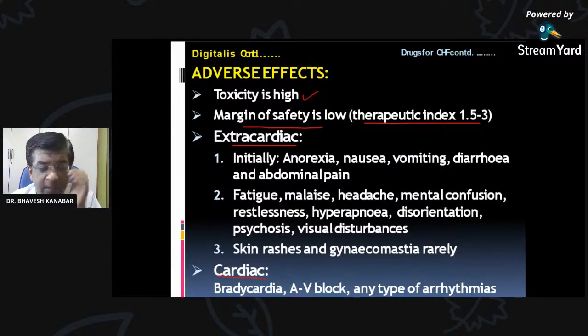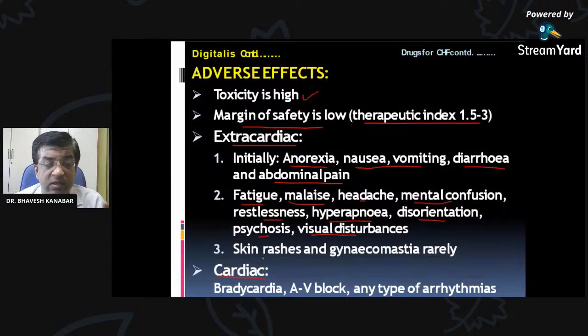Extracardiac means these are the side effects which are apart from the heart. Initially there can be anorexia, nausea, vomiting, because of the stimulation of the CTZ, diarrhea, abdominal pain. There can be fatigue, malaise, headache, mental confusion, restlessness, hyperapnea, disorientation, psychosis, and visual disturbances. These are all effects because of the stimulation of CNS. Skin rashes and gynecomastia can happen rarely.